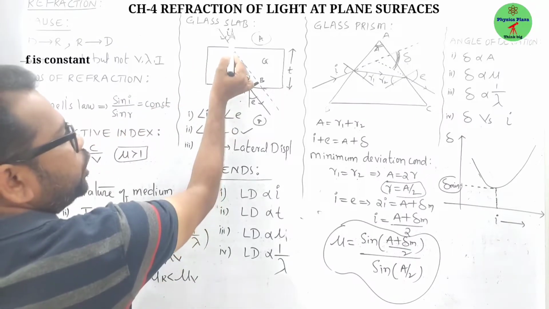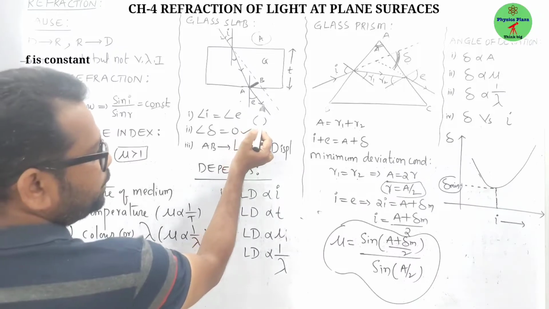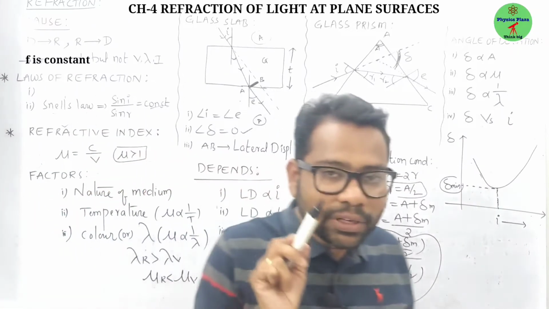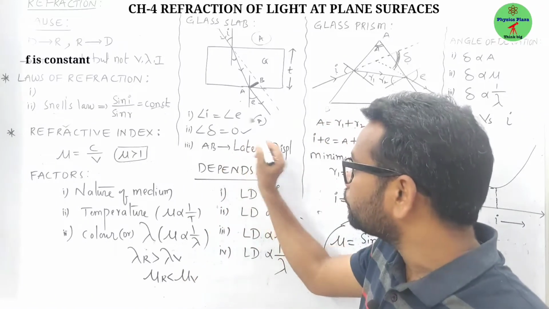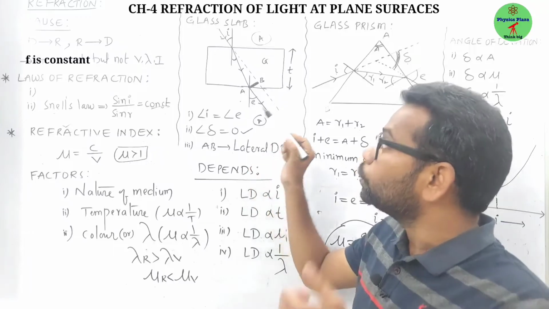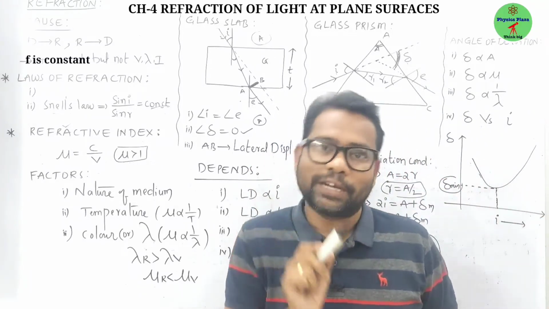The angle between the normal and the incident ray is called the angle of incidence. The angle between the normal and the emergent ray is called the angle of emergence. The important thing here is that the angle of incidence is always equal to the angle of emergence. Hence, the angle of deviation is 0. So a glass slab does not produce any deviation; rather, it only shifts the light ray.